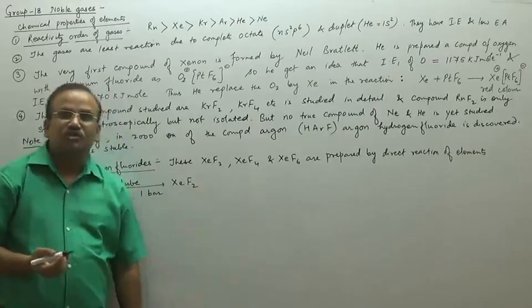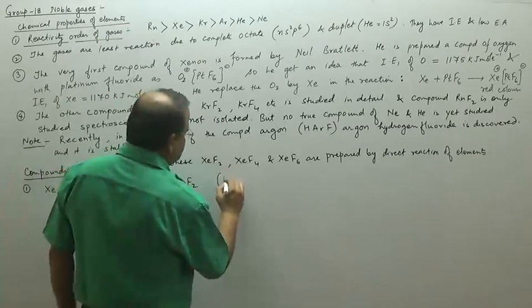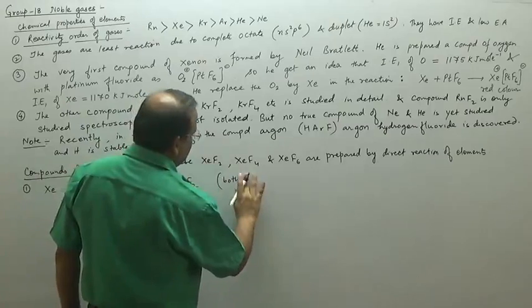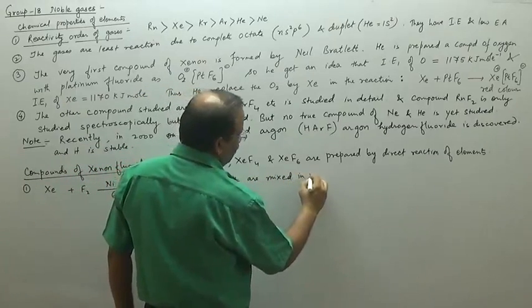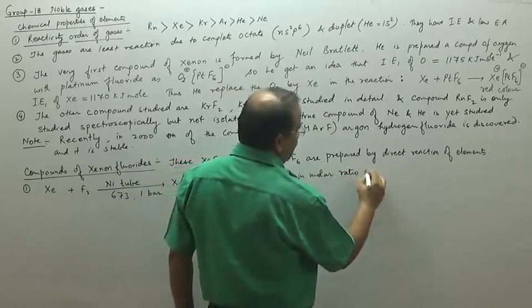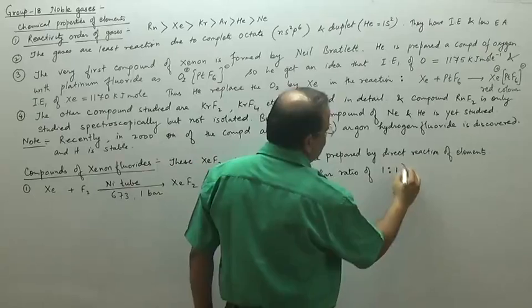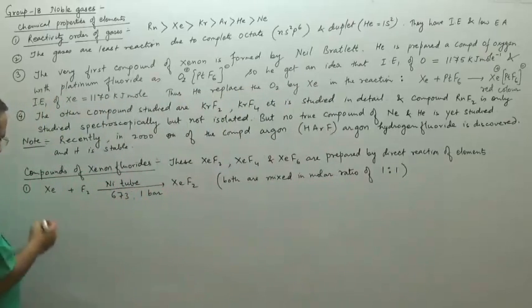Both are mixed in a molar ratio of 1:1, and we get the product like this.